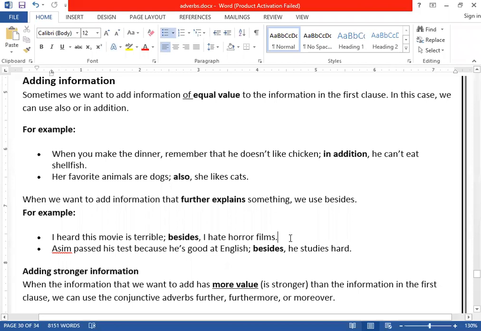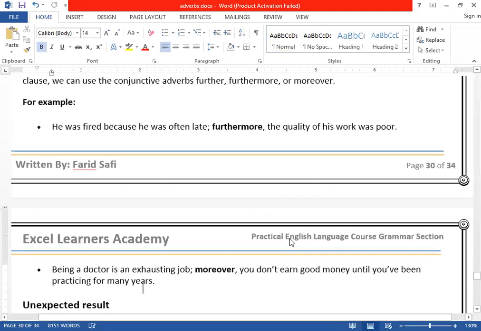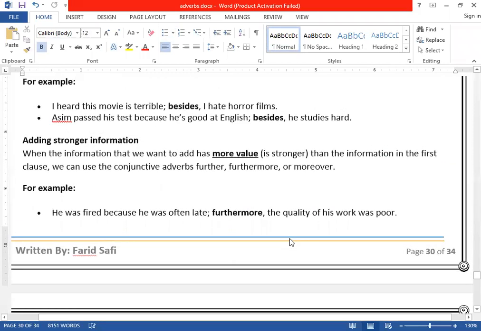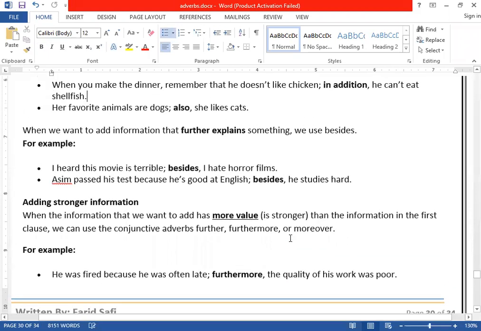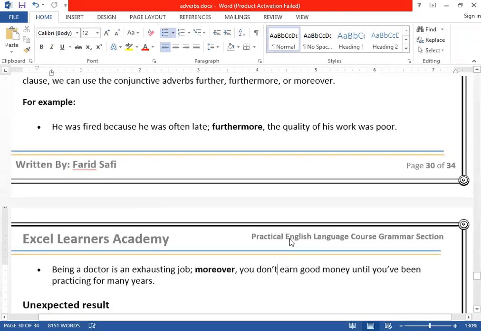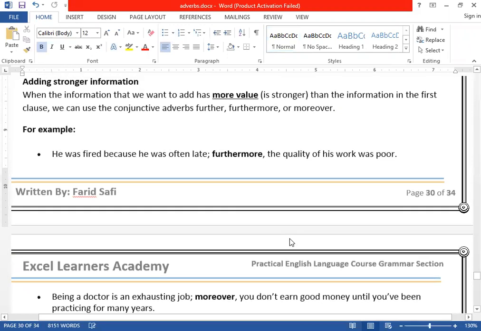Now, if you want to give additional information and that information is strong, then how can we deal with it? We can use conjunctive adverbs here.